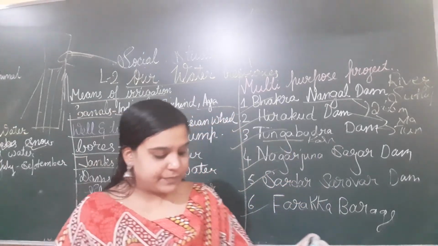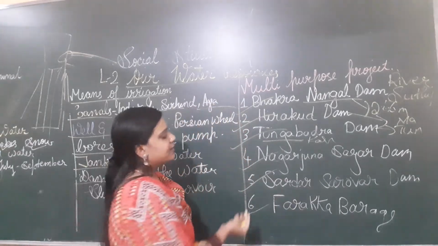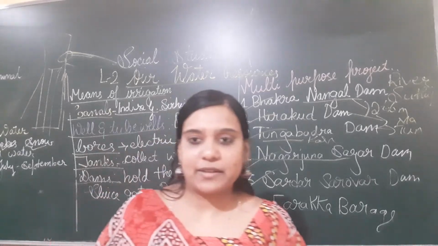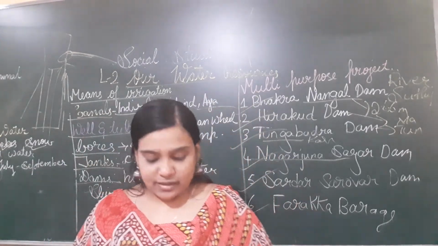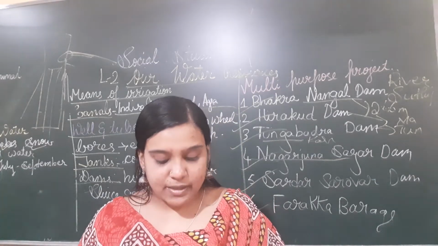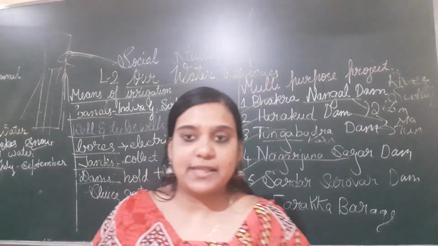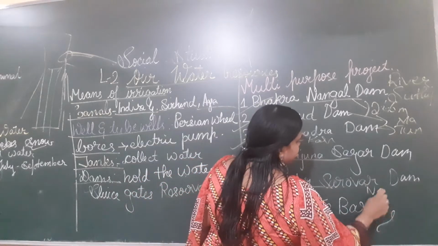Nagarjuna Sagar is built on river Krishna in Andhra Pradesh. Nagarjuna Sagar was built on the river Krishna for Andhra Pradesh. So it provides irrigation for the people of Andhra, and electricity to neighboring states. Sardar Sarovar Dam is built on river Narmada. It provides water and generates electricity for Gujarat and Madhya Pradesh.